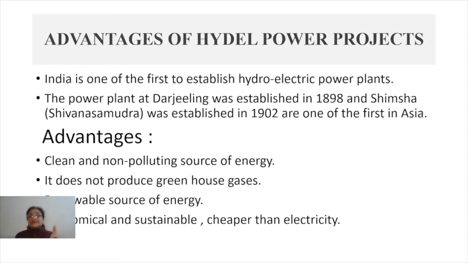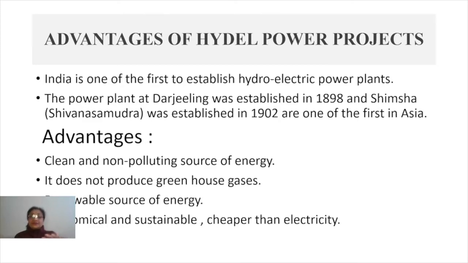Number two is that it does not produce any greenhouse gas. As you have seen in the earlier video, I had discussed that when we use coal or petroleum, and even when we use natural gas, though natural gas produces less pollution, with any of the fossil fuels some pollutants are released and several greenhouse gases are released.